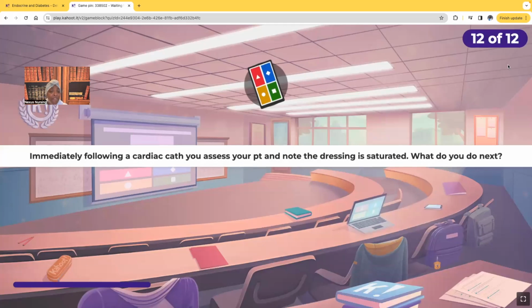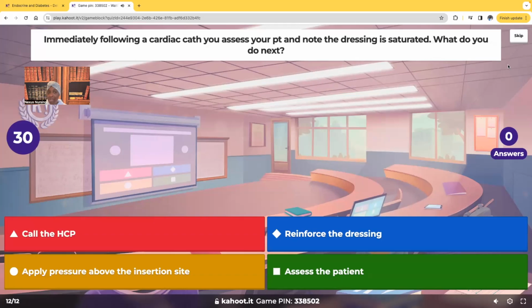All right, immediately following a cardiac cath, you assess your patient and you note the dressing is saturated. What are you going to do next? Are you going to call the healthcare provider? Are you going to reinforce the dressing? Are you going to apply pressure above the insertion site? Are you going to assess the patient? What are you going to do?